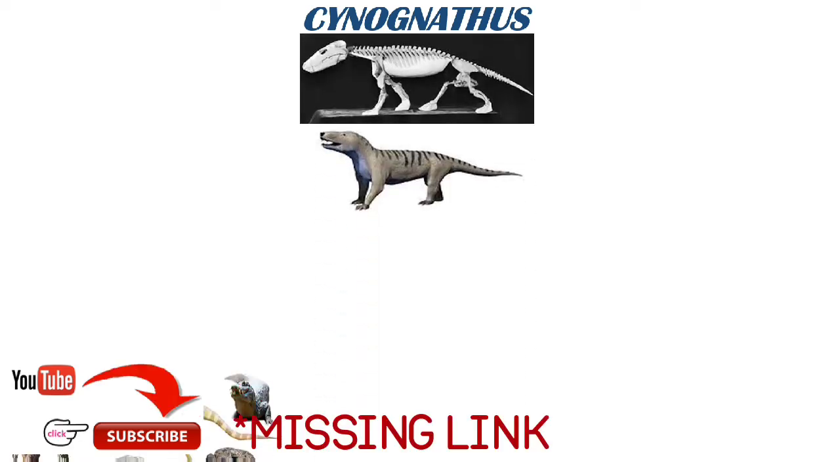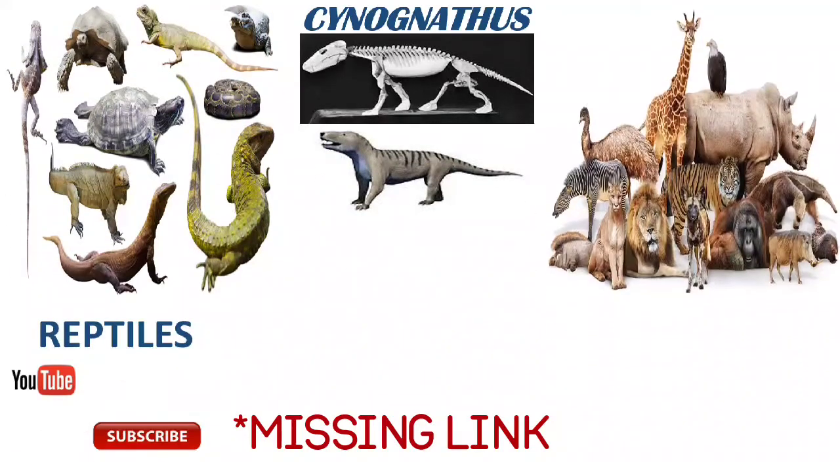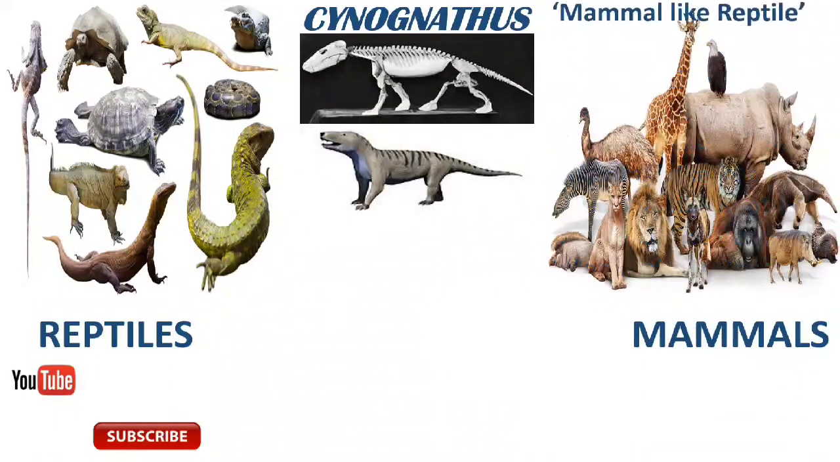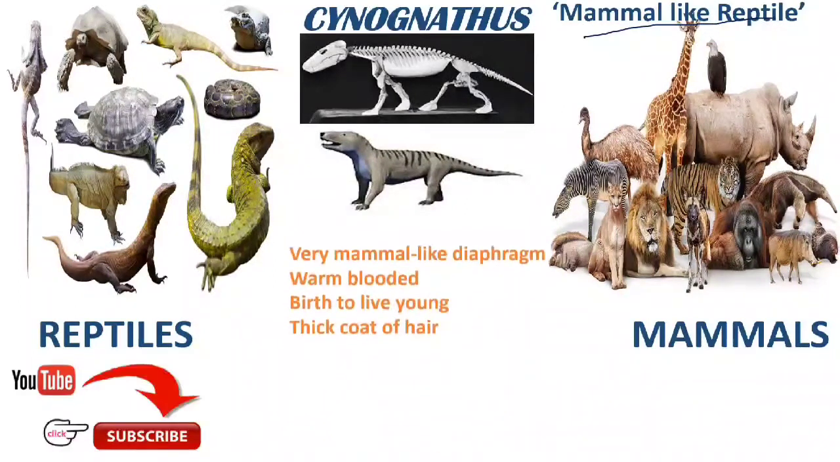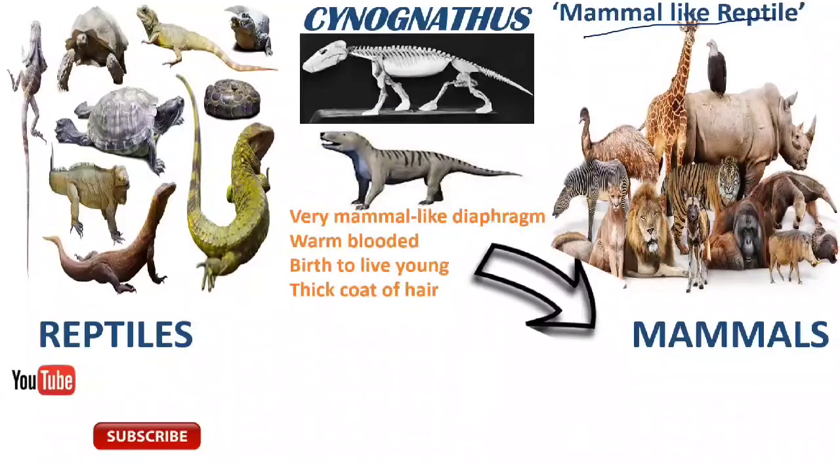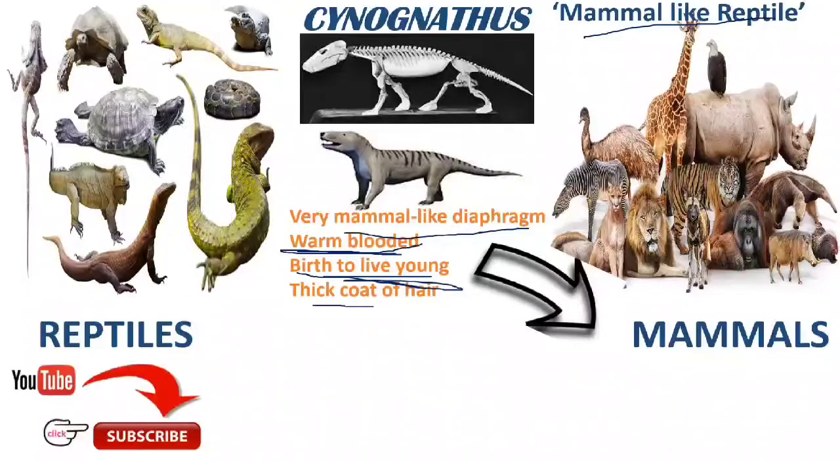Next is Cynognathus. Cynognathus is a connecting link between reptiles and mammals. This Cynognathus is also known as a mammal-like reptile. It shows more characteristics of mammals, like a mammal-like diaphragm. It is warm-blooded. Reptiles are not warm-blooded. It gives birth to young ones, while reptiles lay eggs, and it has a thick coat of hair. That is also a characteristic feature of mammals. So it shows more characteristics of mammals.